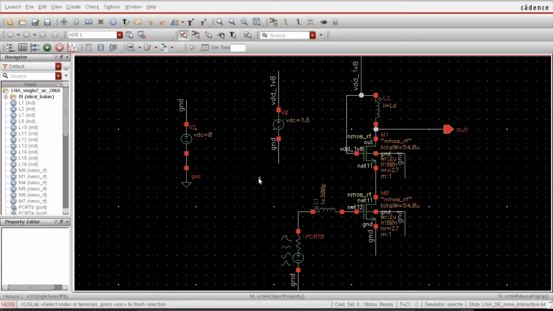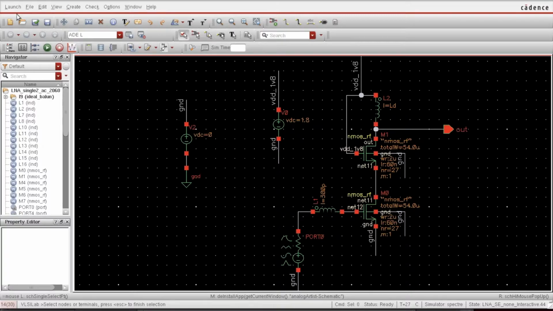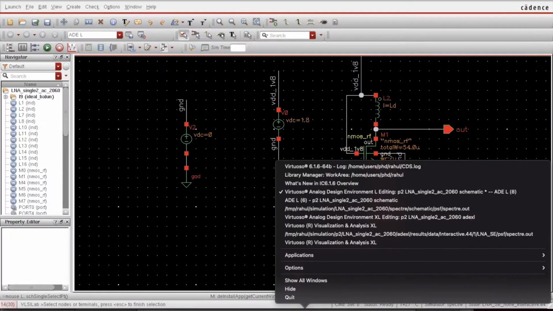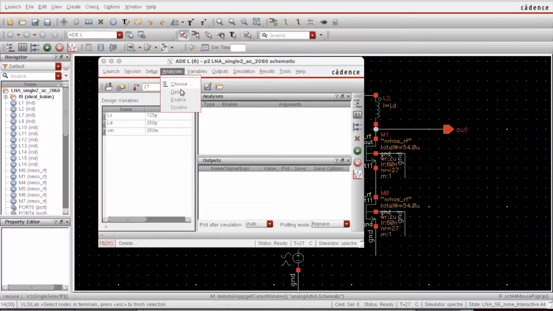Okay. So what I'll do is a simple noise analysis, and with the help of this, I'll be able to plot the noise figure. So that analysis is quite simple. I'll launch the ADE window, and in that window I'll select my analysis. So this is my ADE window. All the variables are set already, which I have defined in this schematic. So I go to the analysis.